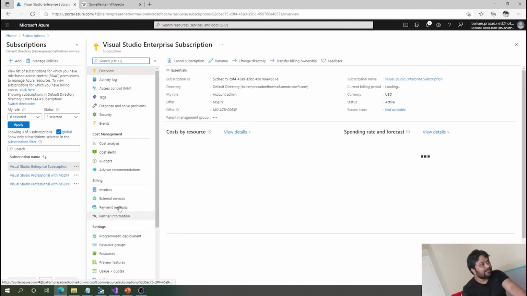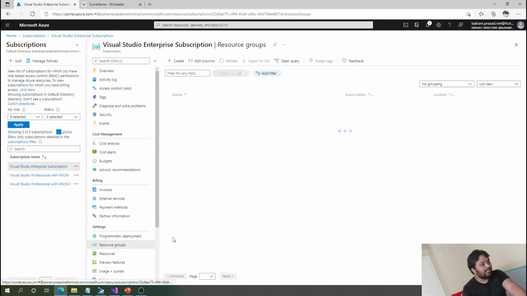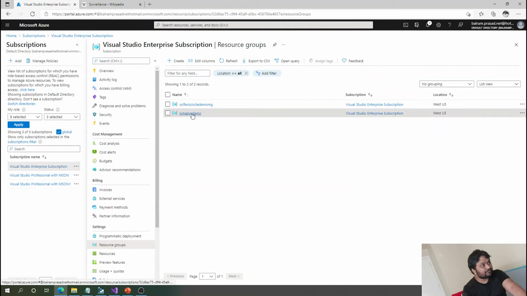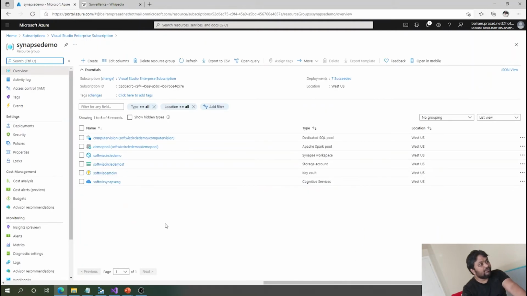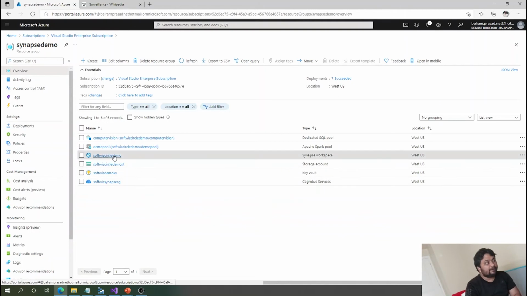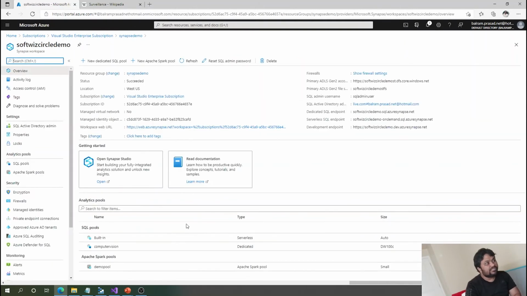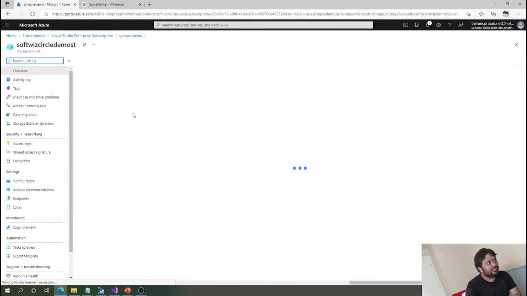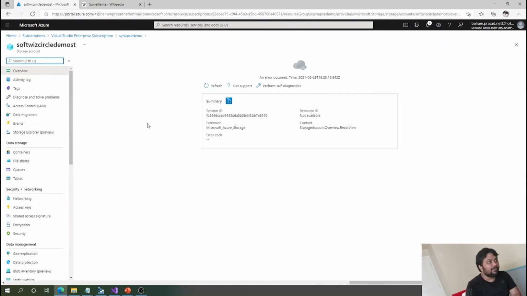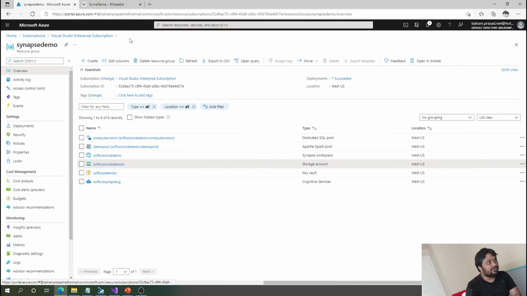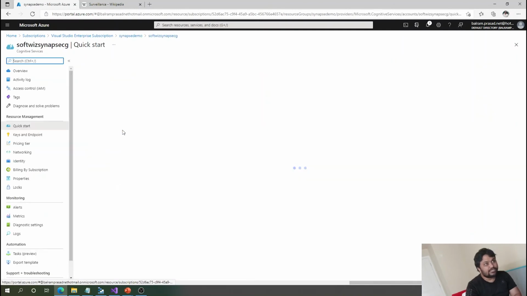I told that pre-created to save some time, and then we can go to our demo, where we have created a Synapse workspace, and the Synapse workspace needs one Gen2 account. We have created the Gen2 account. If you see this, this is our Synapse workspace, and this is our Gen2 account where that demo application is going to send the records, and we have created cognitive services.